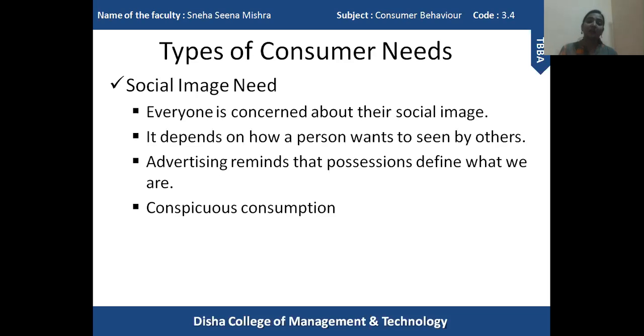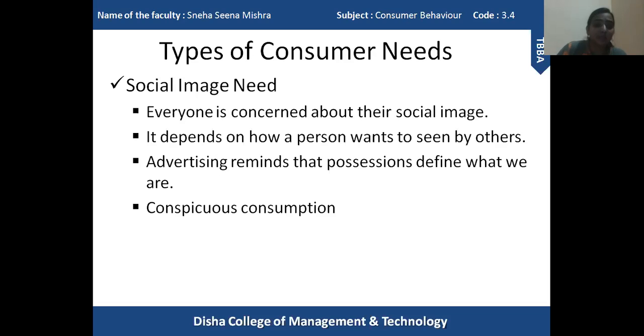So that is our personal concern: how we want to be remembered, what kind of image we want to have in the minds of other people. The second point that you can see is that it depends on how a person wants to be seen by others. So that is the social image need.